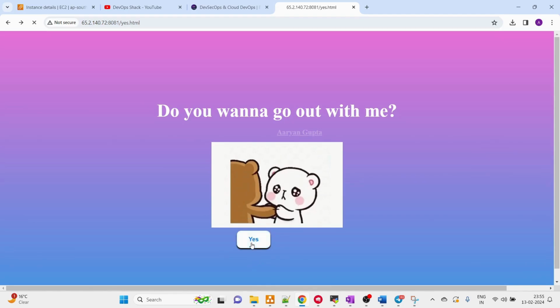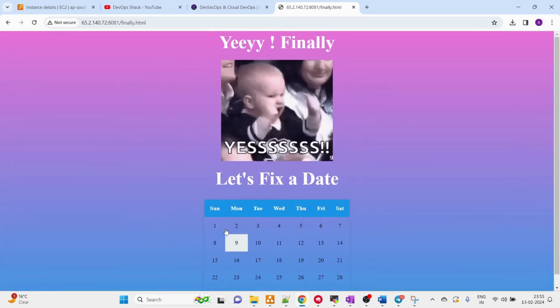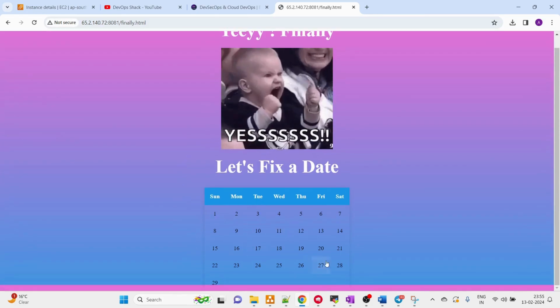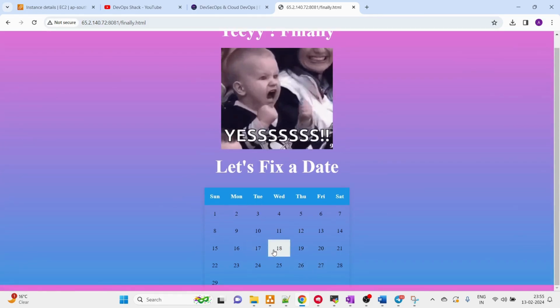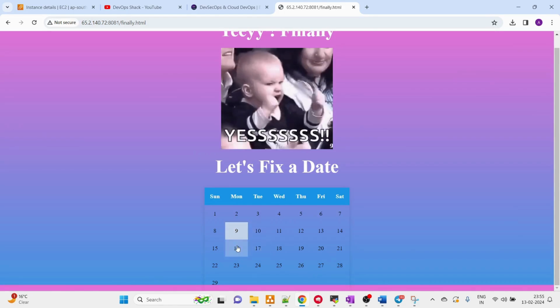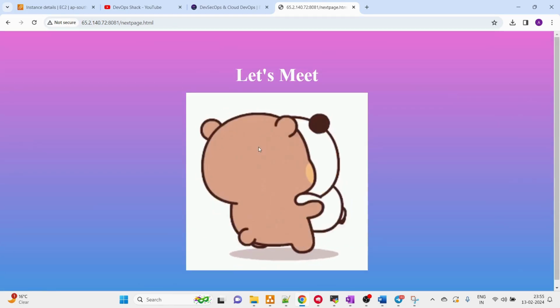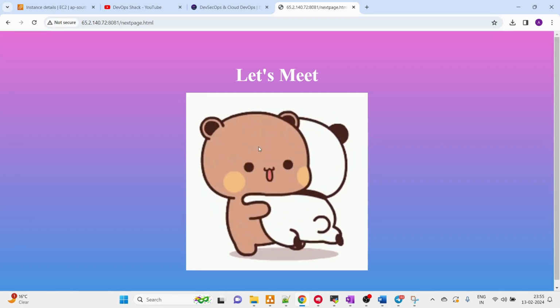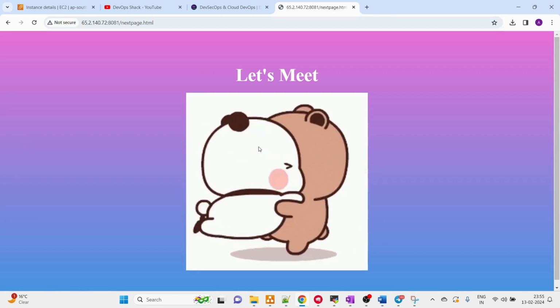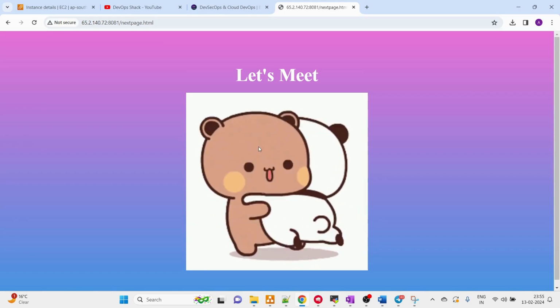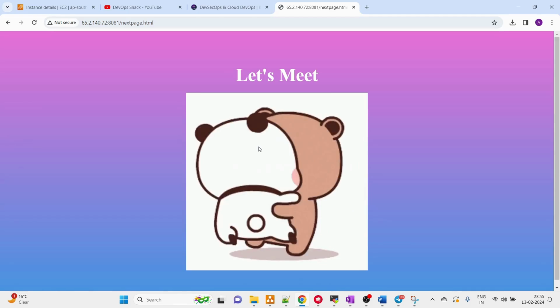If you click on yes, it will take you to this page. This is a very nice emoji. Yay, finally. And here you can select a date. Let's say I wanna select somewhere around the 23rd. And then we have this page, which is let's meet. So it's quite an interesting project, and it's not very complex or big, but it's a very amazing project for me at least. So enjoy your Valentine's Day with this project, and let's now implement it.